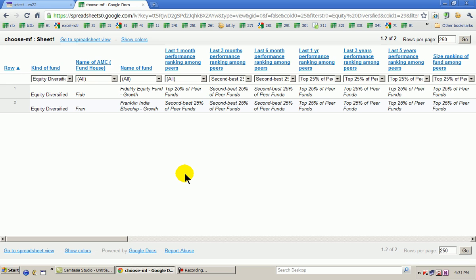Example, a small twist in the tail. I might look at funds which have done very well in the long term, but have not done well at all in the short term. So maybe I will look at something which is in the bottom 25% in the last 1, 3 or 6 months. That would mean that I would feel perhaps those funds have a better chance to come back and are available cheaper. So any criteria which I choose, I can look at and choose my mutual funds.